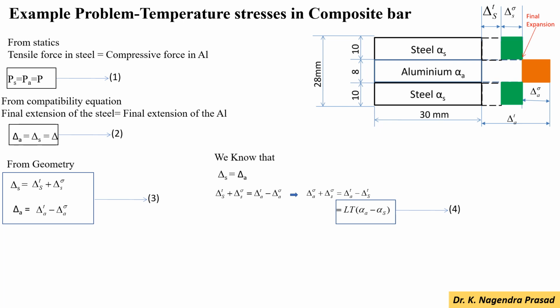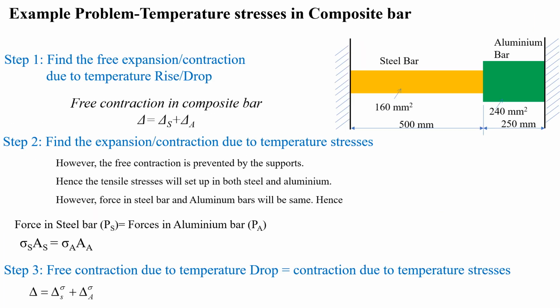Similarly, for the aluminium, final deformation of the aluminium equal to the deformation due to the temperature stress minus deformation due to the compressive stresses. And one more thing you have to use, that is the delta S, you have to equate to the delta A.